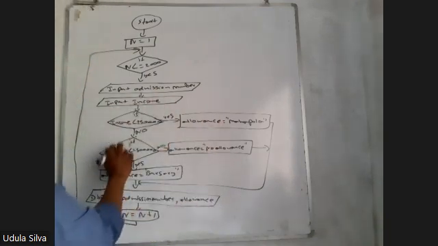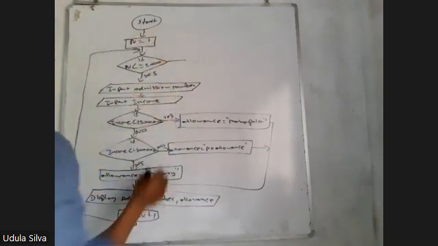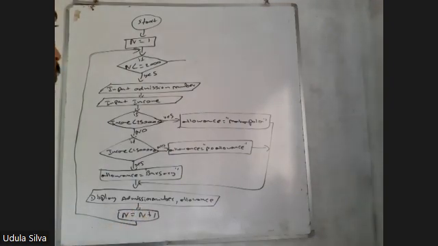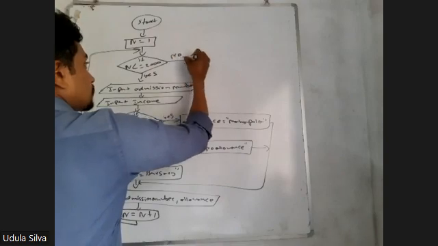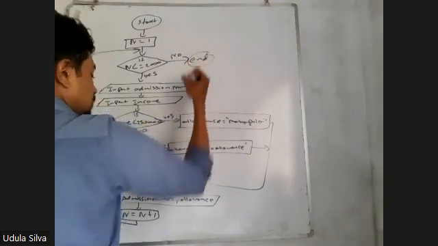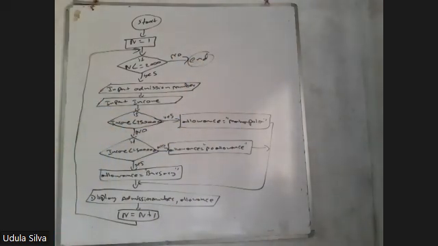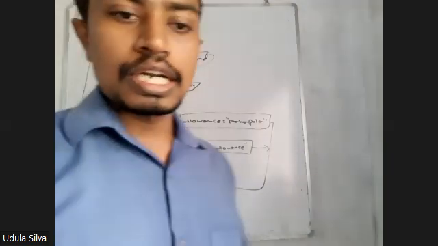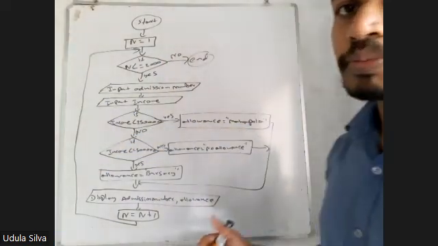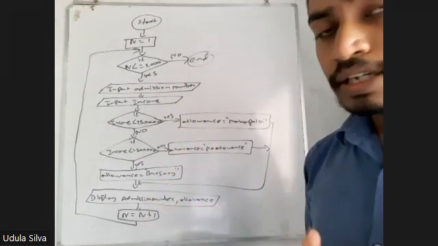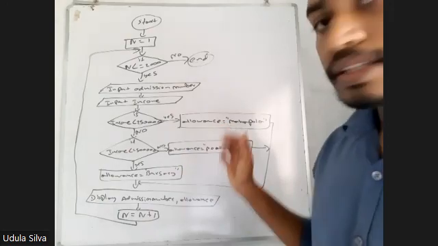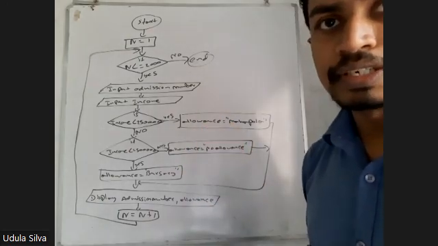Right, so this is your repetition. Now, if the number of students becomes greater than 2000, then the program should stop, the program should end. Right. So here you have your flow chart. If you want to copy this flow chart, I would suggest that you pause the video, and then copy it. Okay?